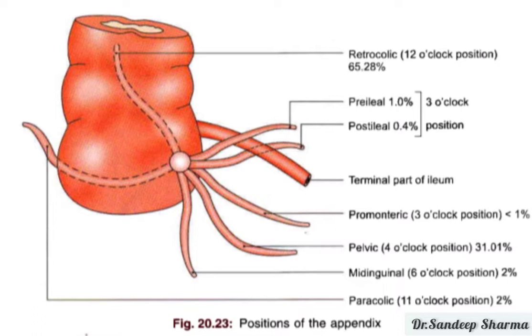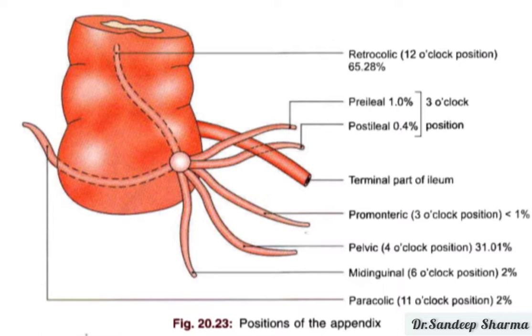Whenever the tip of the appendix comes towards 4 o'clock position, it comes into the pelvis, and it is called pelvic appendix or pelvic position of the appendix. And whenever the tip of the appendix comes towards 6 o'clock position as per the clock, it points towards the inguinal ligament, and it is called mid-inguinal or 6 o'clock position.